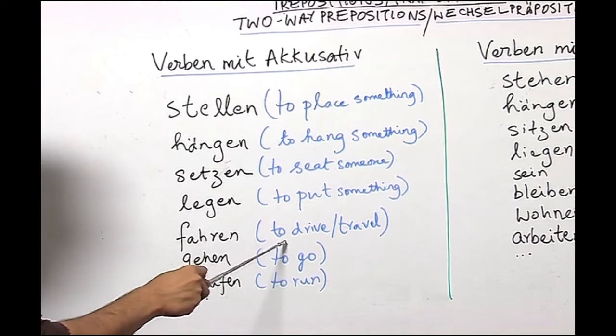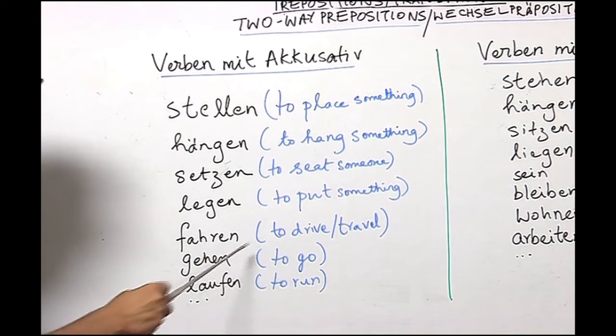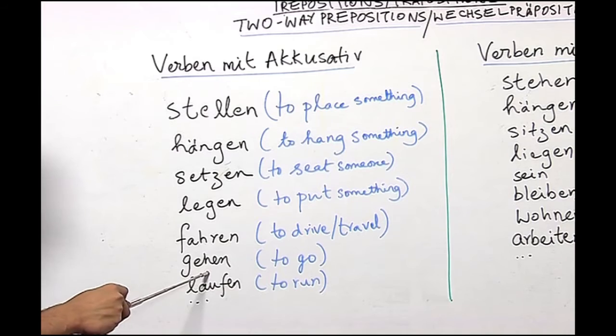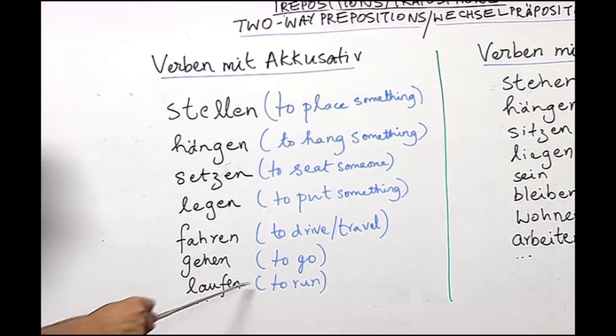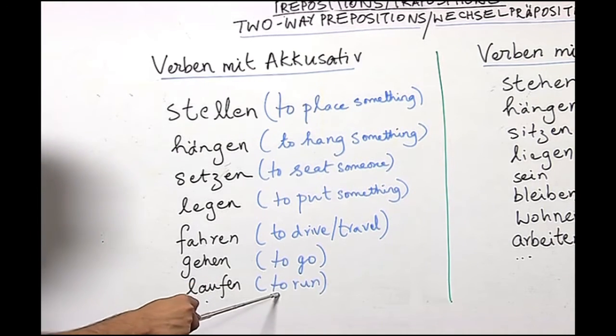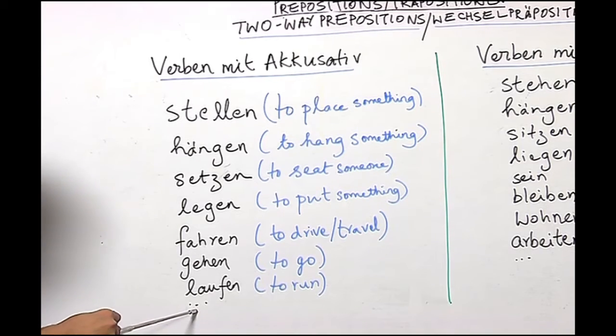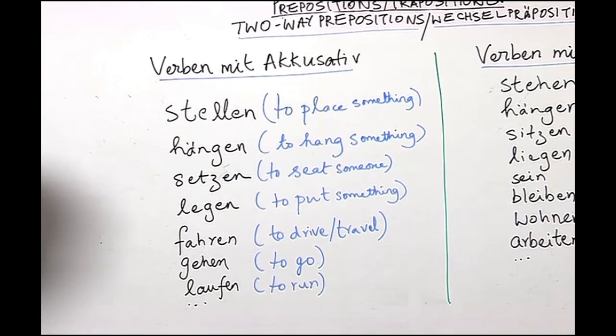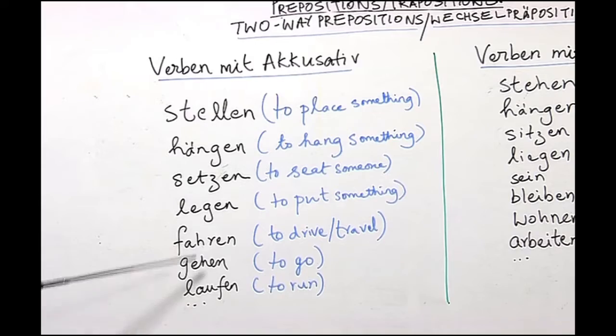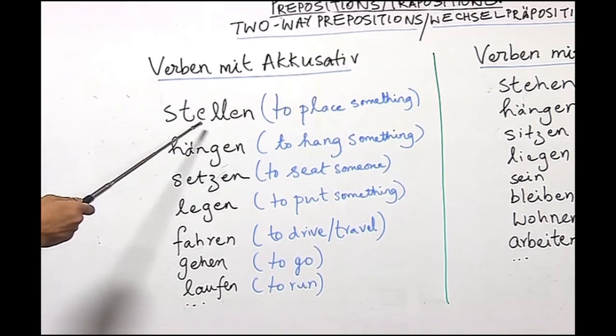This verb either means to drive or to travel. Gehen, you are also familiar with this verb, which means to go. Laufen is the verb which you are familiar with, which means to run. What I intend to mean by these three dots is that the list is endless, it can go on and on. Now, let us look at the verbs again.